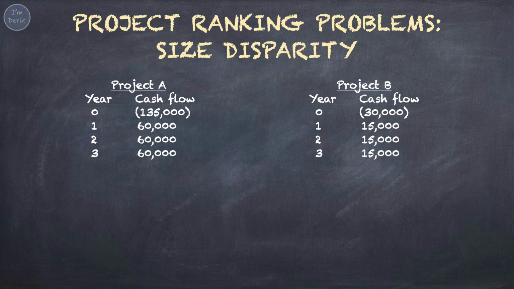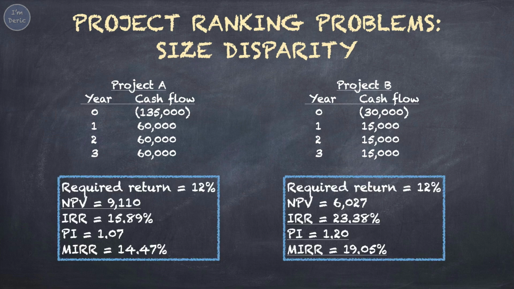As we mentioned, when comparing these two projects, they have size disparity problems. Based on a required return of 12%, Project A has a higher NPV, while Project B has a higher IRR, PI, and MIRR. For decision-making, we'll prefer Project A due to the higher NPV. A higher NPV means the project can generate more cash inflows for the company.